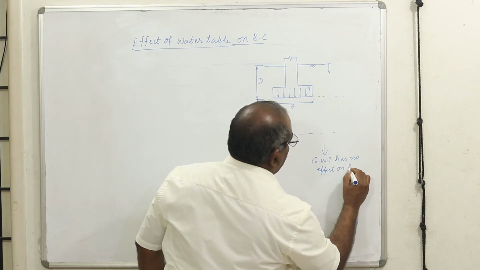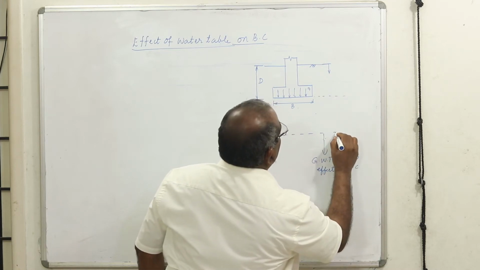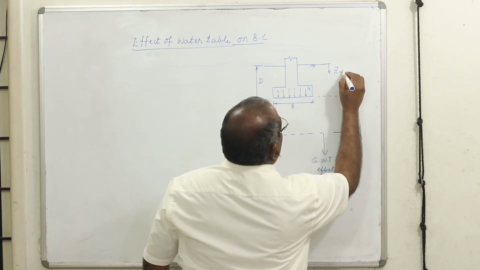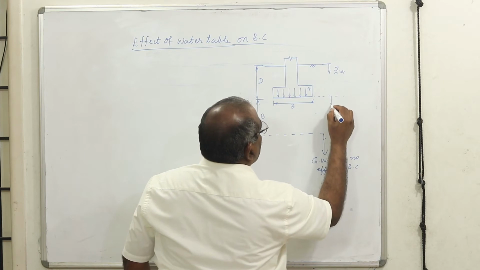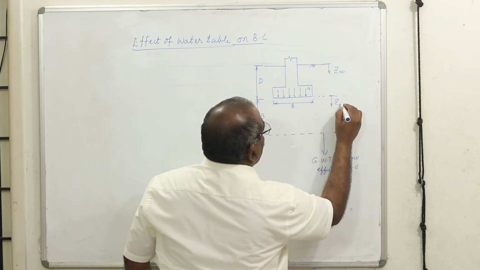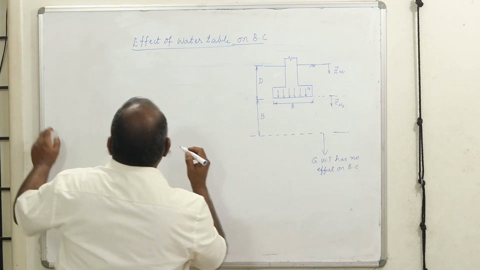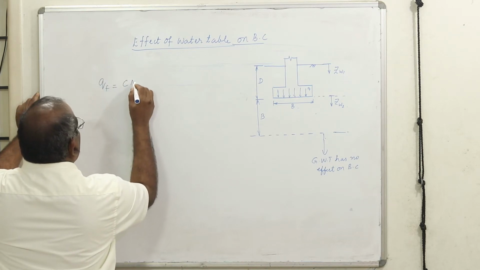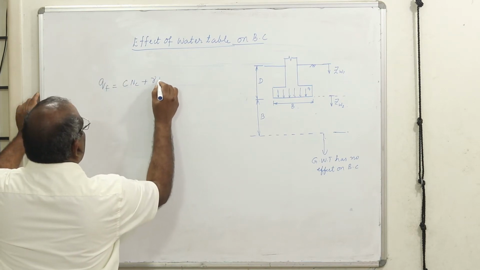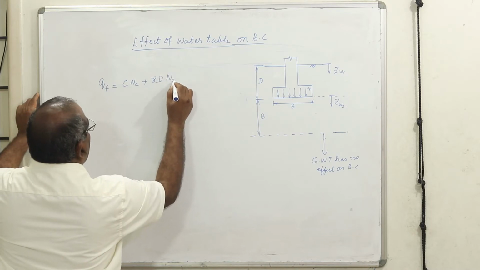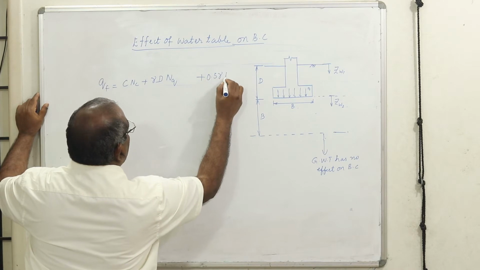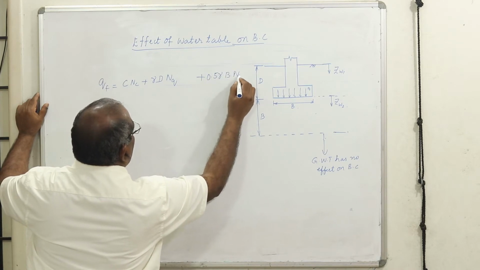on bearing capacity. Therefore, now we will try to see what happens if my water table is in this zone. Now, what is my expression for the ultimate bearing capacity? cNc plus gamma D Nq plus 0.5 gamma B N gamma.